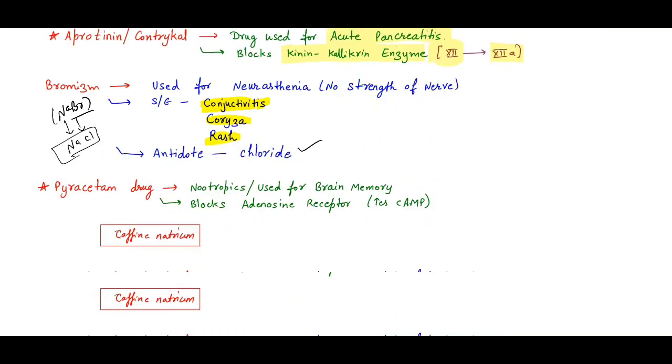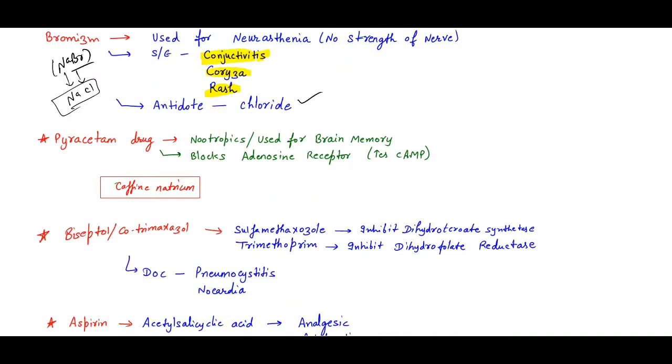Now the next drug is for brain memory. There is only one drug here that is used for brain memory, that is the piracetam drugs. Which drug? Piracetam. So remember the nootropics. Nootropics are used for brain memory.